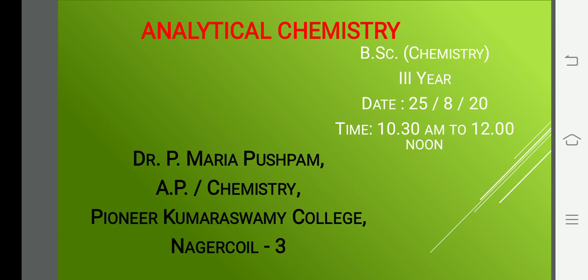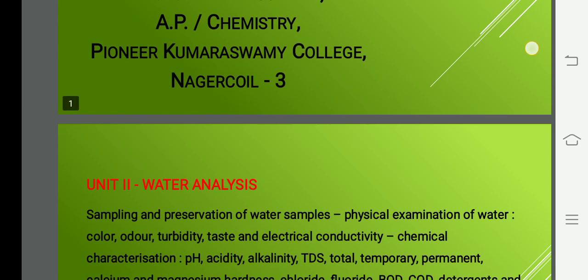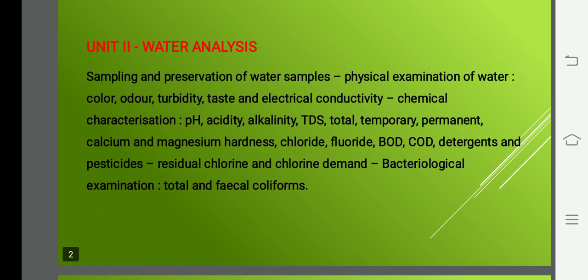This is Maria Pushpam, and for today's class, we are going to see hardness. The chemical parameters, we have seen 4 parameters, nothing but pH, acidity, alkalinity, and TDS. And for today's class, we are going to see hardness, especially temporary hardness, permanent hardness, total hardness, calcium hardness, magnesium hardness, also chloride and fluoride content in water. And the remaining chemical parameters we can see in the next class. So now I'll start with hardness.